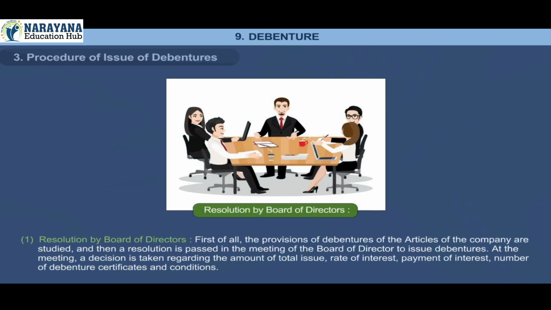Resolution by Board of Directors. First of all, the provisions of debentures in the articles of the company are studied, and then a resolution is passed in the meeting of the Board of Directors to issue debentures. At the meeting, a decision is taken regarding the amount of total issue, rate of interest, payment of interest, number of debenture certificates, and conditions.